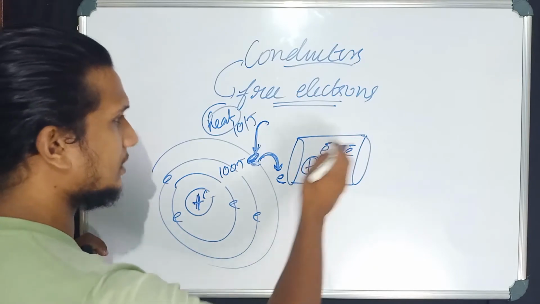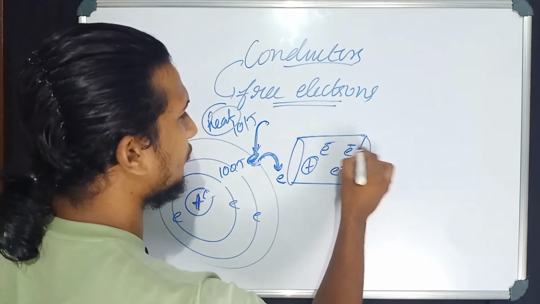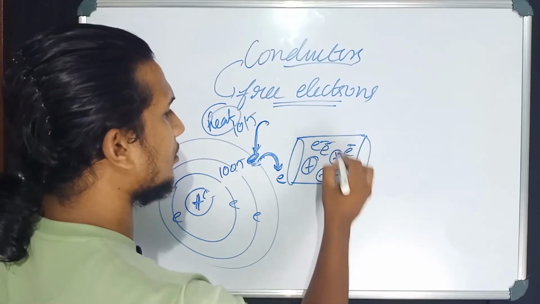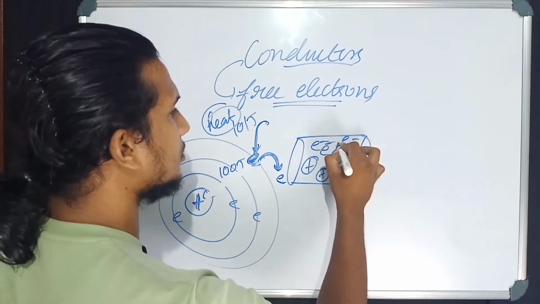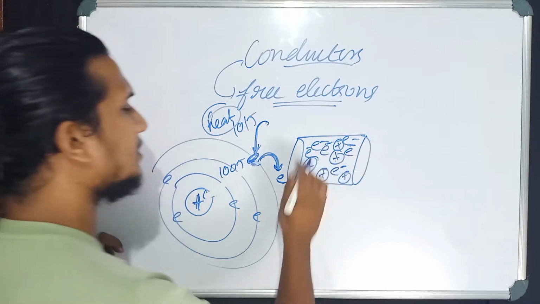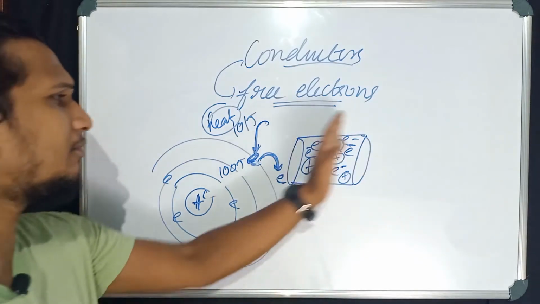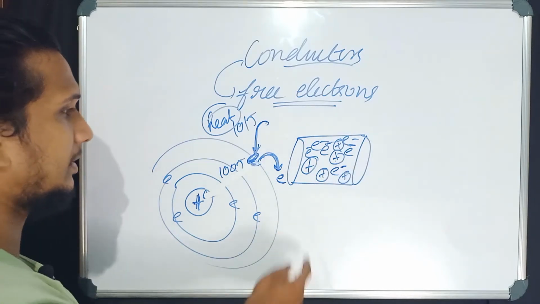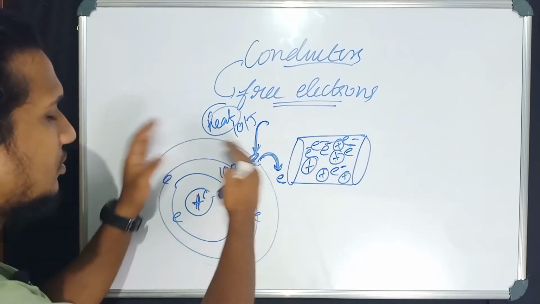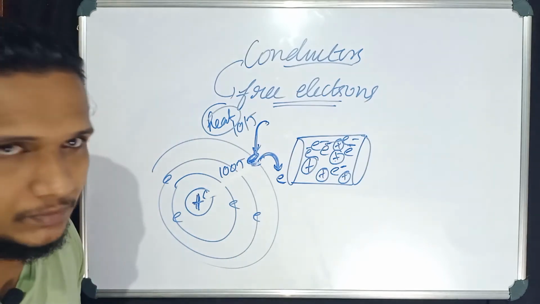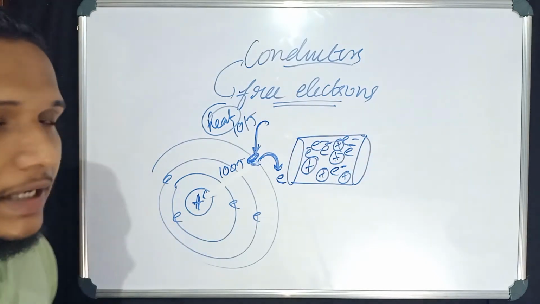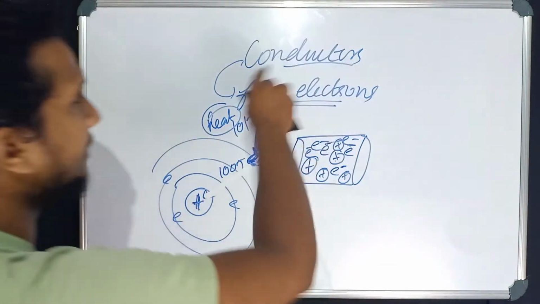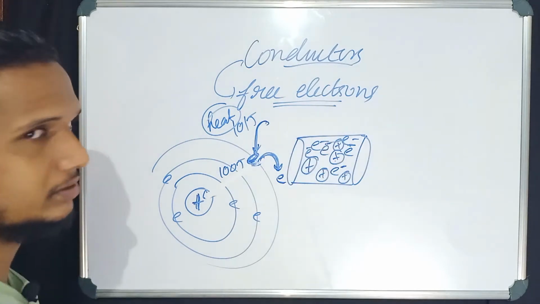positively charged. So inside the conductor you can see so many free electrons and positively charged ions, electrons, positively charged ions. That is the rest of the atom, which is now positively charged. This is what you can see inside a conductor. In short, conductors have free electrons inside.